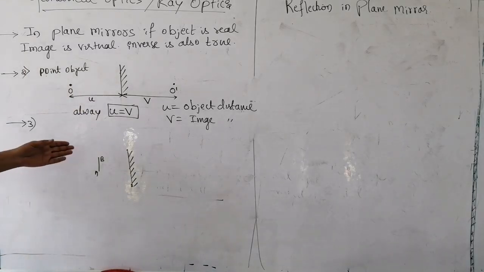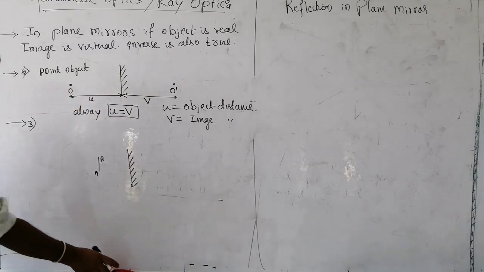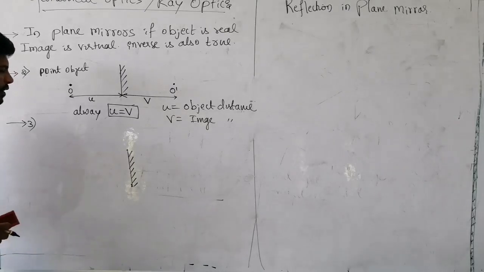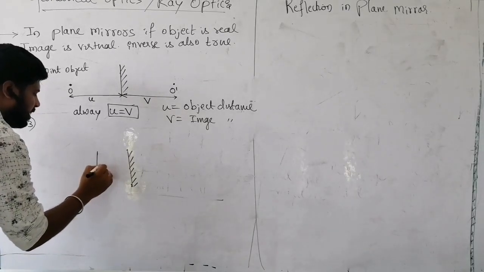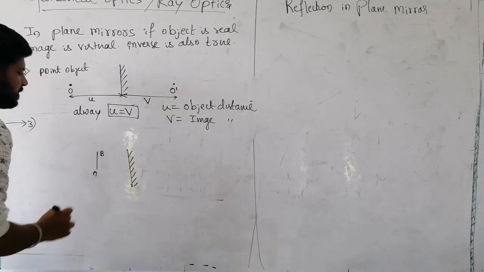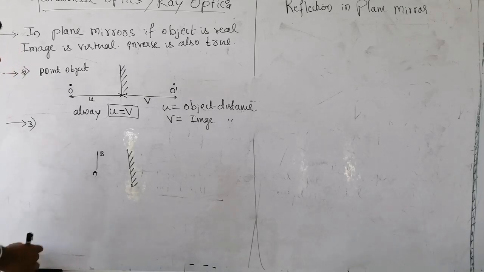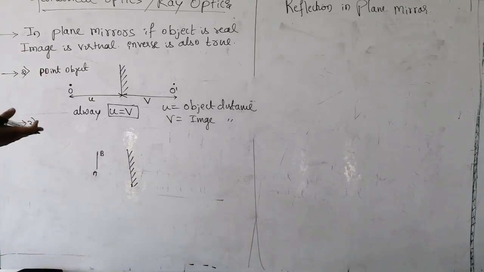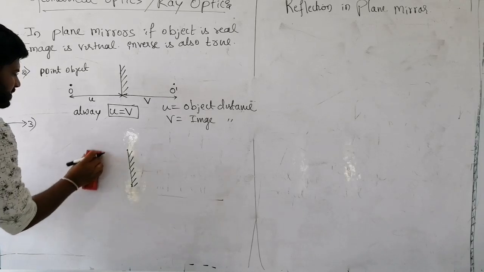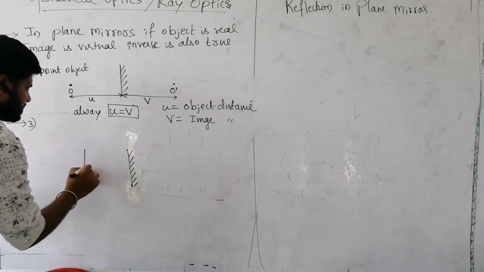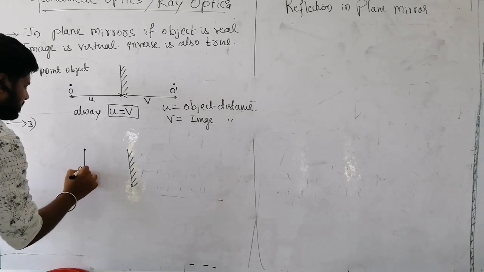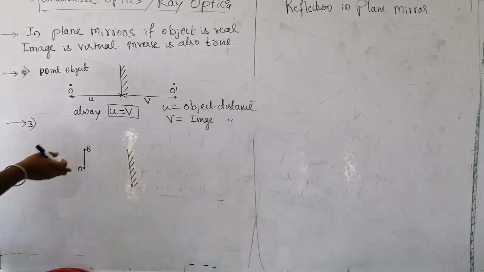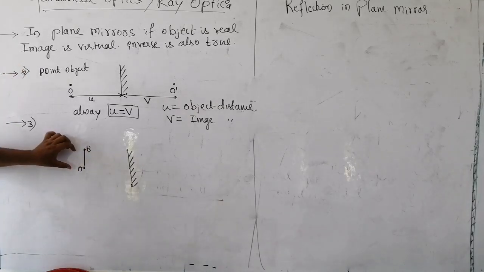Now we consider where the object is not a point, it is having some height. AB, this is one object. According to this condition, how can we find the image of this? Very simple. This object is due to the intersection of many points.